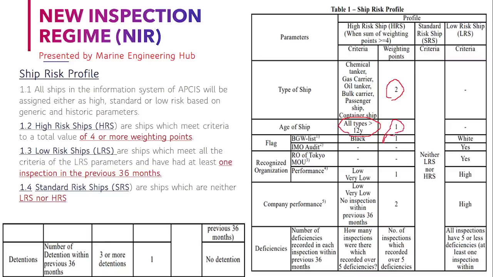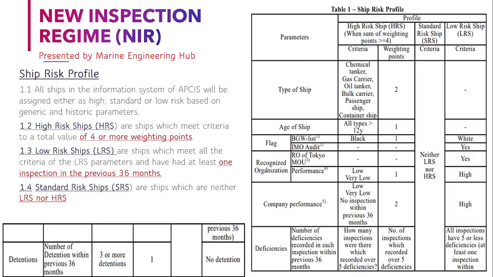Here getting a weightage point is bad, which means the fewer the weightage points, the better you are. So the first is the type of ship. If you are coming in this category you will directly get 2 points irrespective of age. If the age of your ship is more than 12 years, then you will get 1 point. The third thing is the flag. If your flag is not blacklisted, you will not get a point, but if your flag is blacklisted, you will get 1 point. Your flag state should be subjected to IMO audit. In that case, you will not get any point.